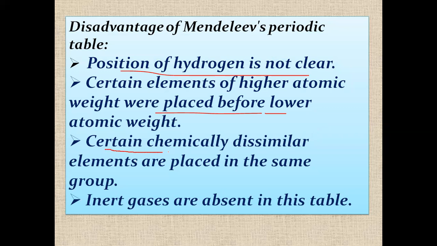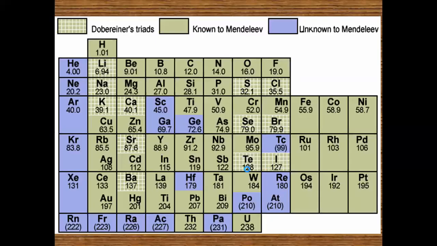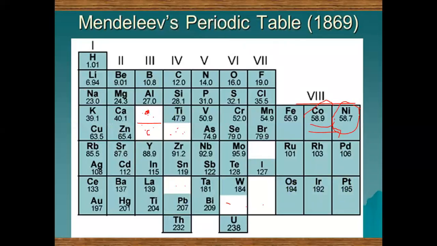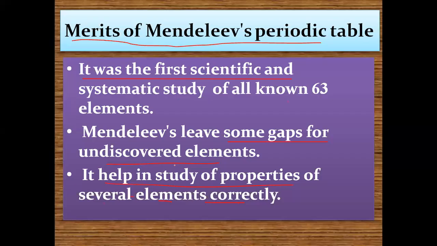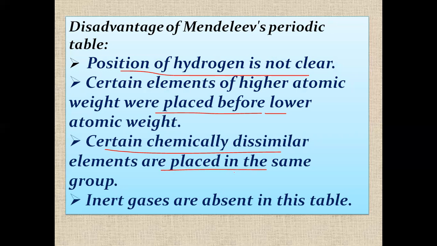The next one: certain chemically dissimilar elements are placed in the same group. For example, you can see that lithium, sodium, potassium, and copper, gold, and silver are kept in the same group, group I, but they are quite different. So that is also a defect or disadvantage of Mendeleev's periodic table.